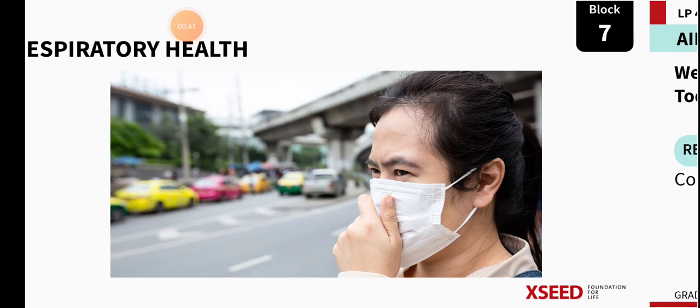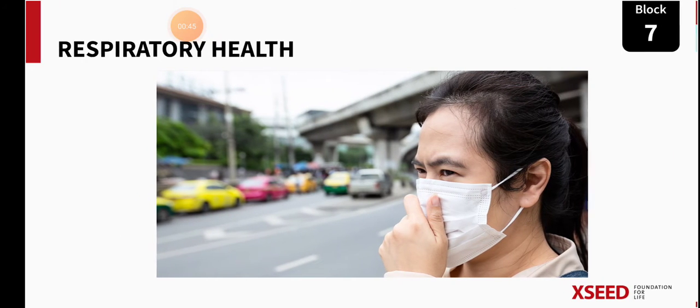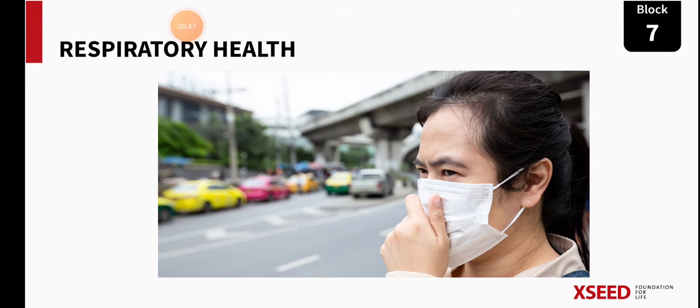Now you can see here in the picture, the lady has put on a mask because she is in an area where a lot of smoke is coming. That means she doesn't want to inhale the smoke. When she inhales the smoke, her respiratory system is going to be affected. So, what should we do to keep our respiratory system healthy? You are going to learn in today's class.